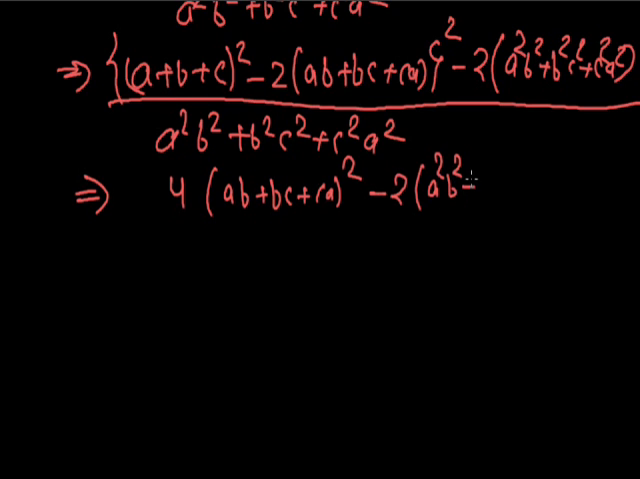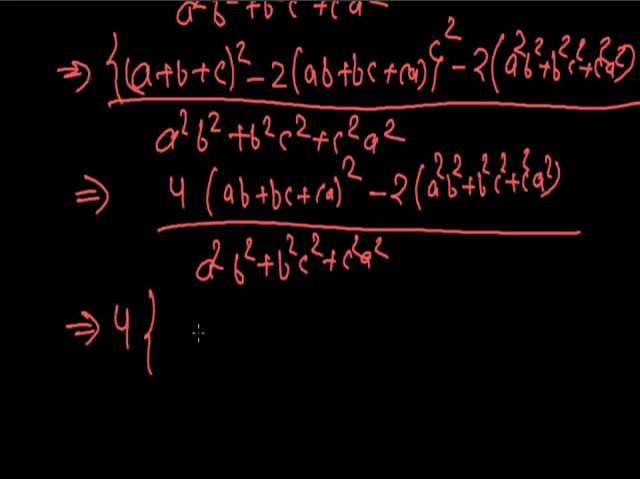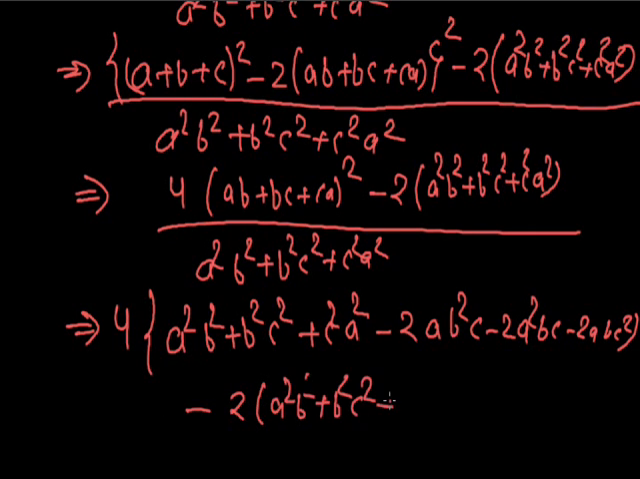Now as we know the identity x plus y plus z whole square is equal to x square plus y square plus z square plus 2xy plus 2yz plus 2zx, then we can express the value in the form minus 2 a square b square plus b square c square plus c square a square, and whole upon a square b square plus b square c square plus c square a square.